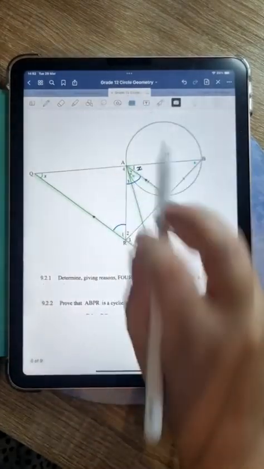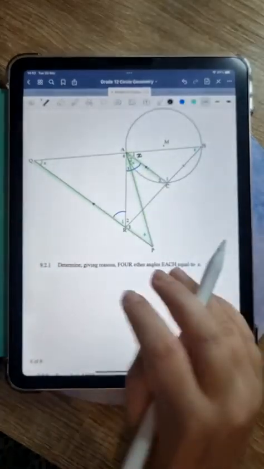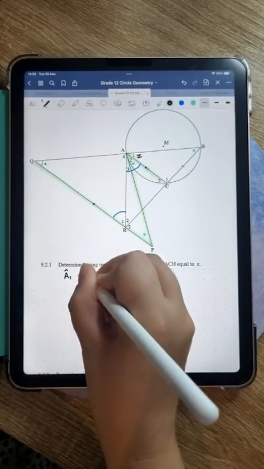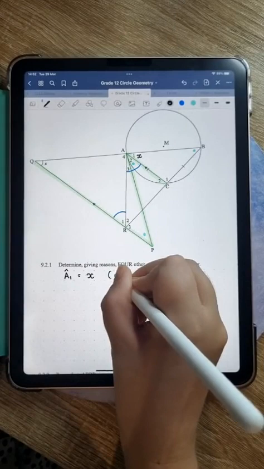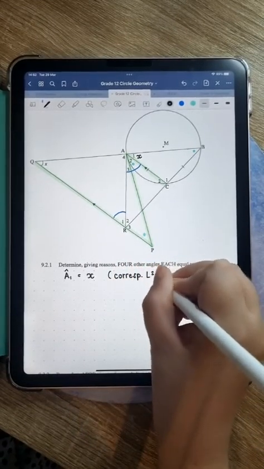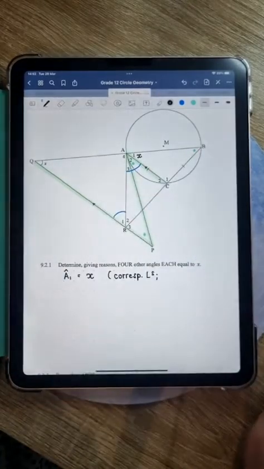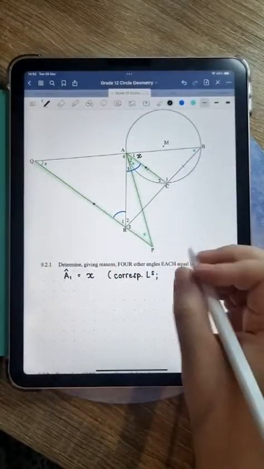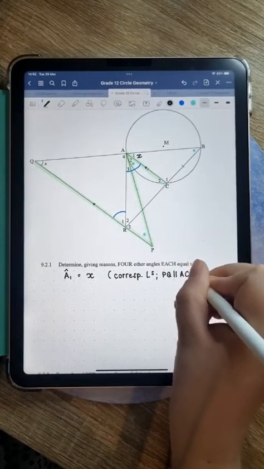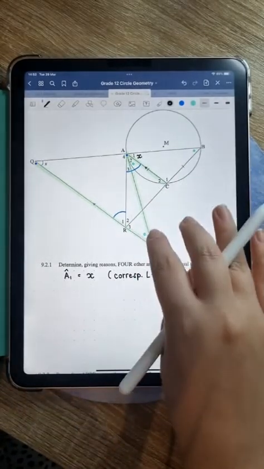All right, let me just move this down a bit. Okay, we are going to say the first angle is A1. Angle A1 is equal to x. The reason for that is corresponding angles. Remember, guys, whenever you're using corresponding angles, you have to write which lines are parallel. So PQ is parallel to AC. You actually lose that mark if you don't write that down. Cool. So A1 is x.